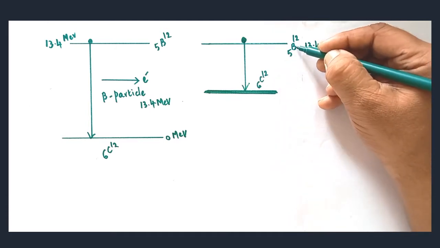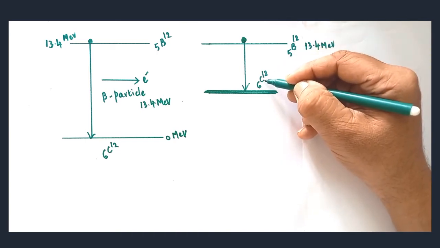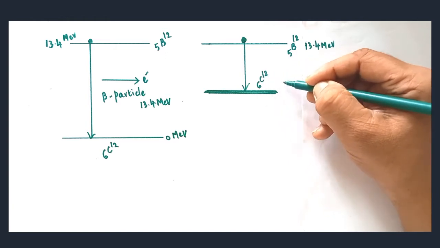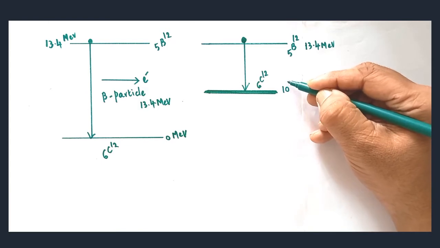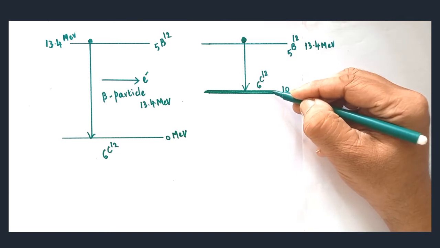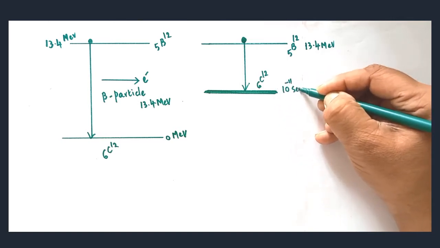This one is called the parent element, this one is called the daughter element. This daughter element will stay here for this much time. This is called lifetime. The lifetime of the 6C12 in this excited state will be around 10 to the power of minus 11 seconds.